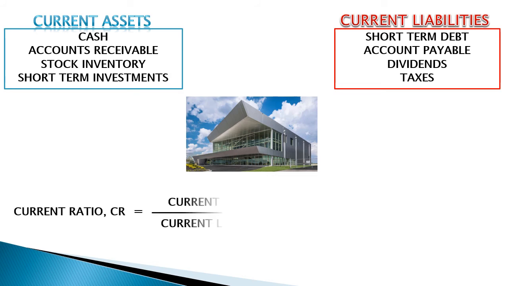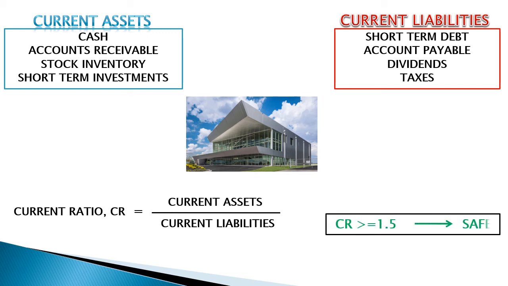Here we should understand one factor called current ratio. Current ratio is the ratio of current assets to current liabilities. The higher the current ratio, the safer is the company. A current ratio greater than or equal to 1.5 is considered safe.